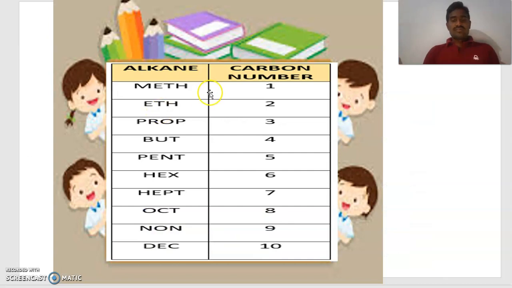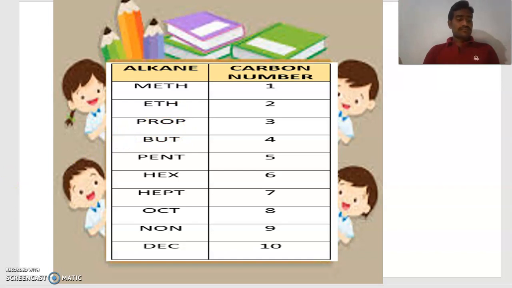So these are the root words for the number of carbon atoms. You must learn 1 to 10. If 10 carbon atoms are present in a molecule, the root word is deca. Okay, I think you all understand.